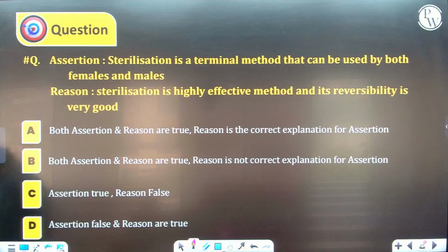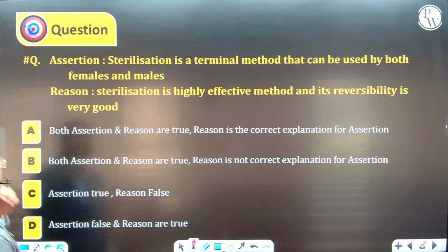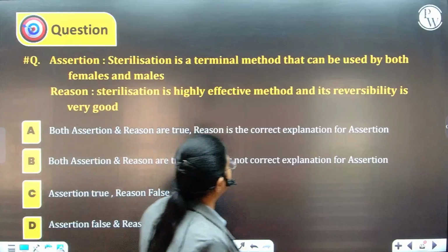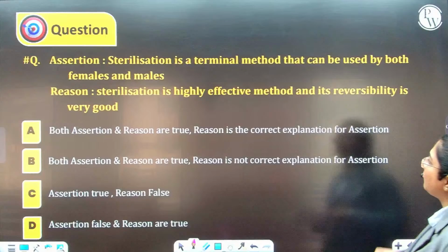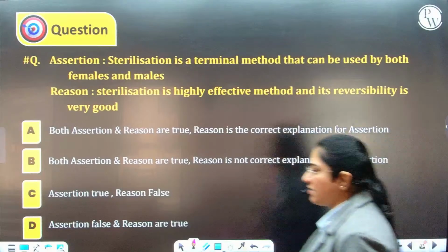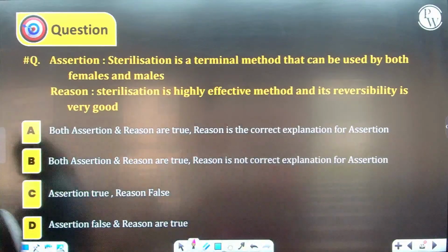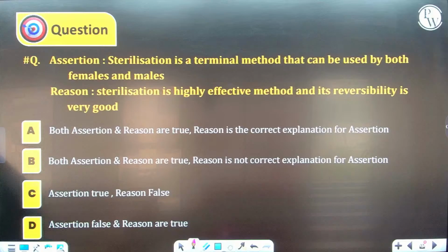Moving ahead to the next question. Assertion and reason. Sterilization is a terminal method that can be used by both males and females, and reason is sterilization is a highly effective method and its reversibility is very, very good. So, let us see what is the answer.